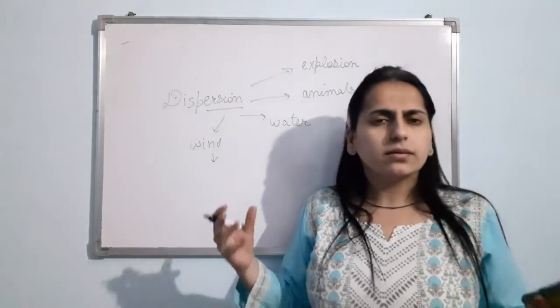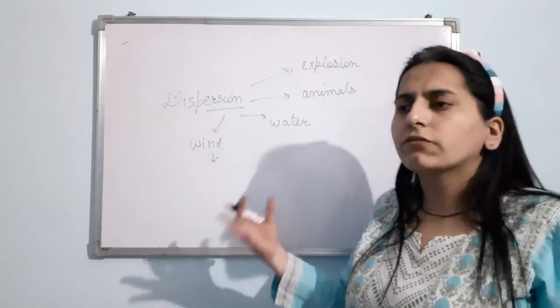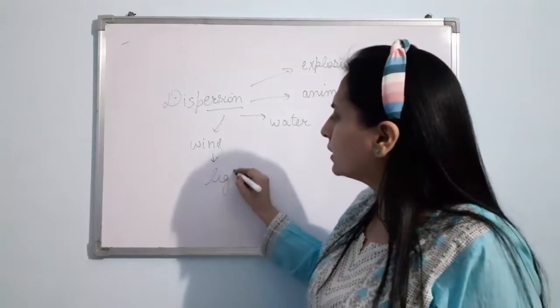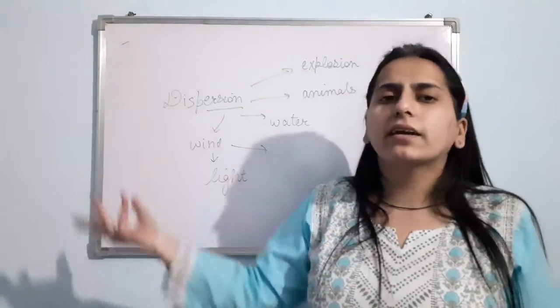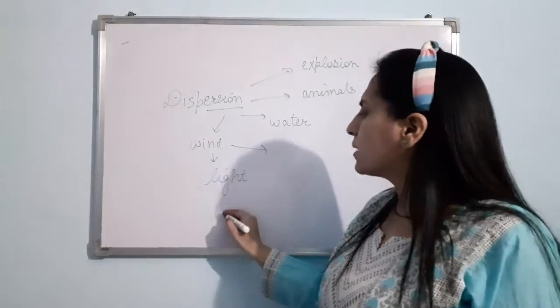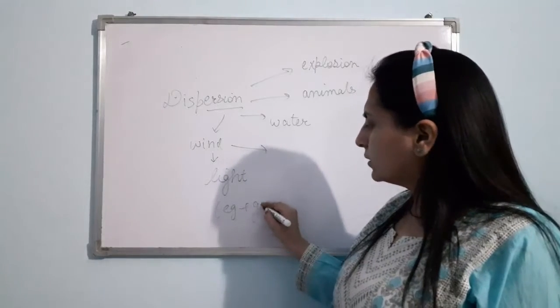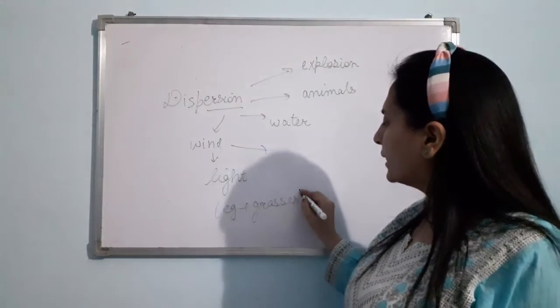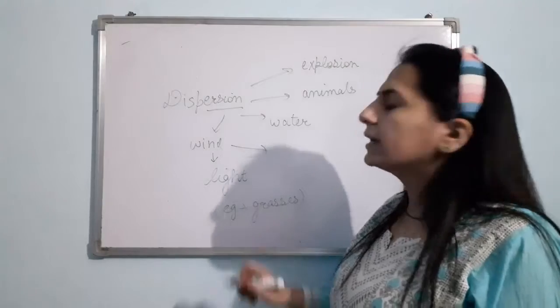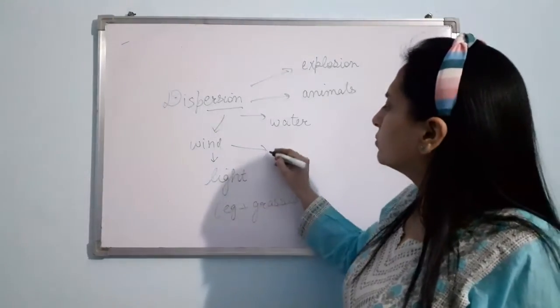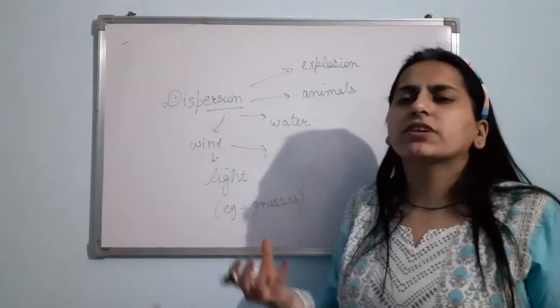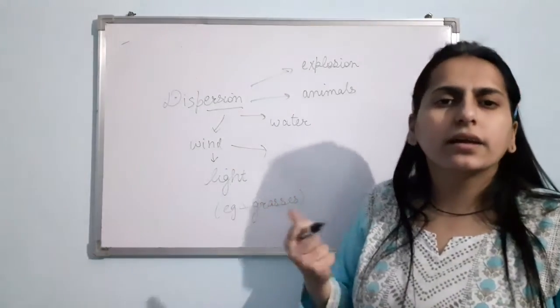Now let us talk about the characteristics of the seeds that are dispersed by wind. Just think, the seeds that are dispersed by the wind, they should be light in weight. If they will be light, they can be easily carried away by the wind. Its example is grasses. The seeds of grasses are quite light in weight, so that they can be easily dispersed by wind. Okay, so the second characteristic feature is they are hairy.